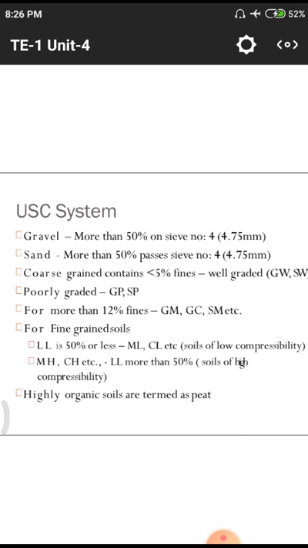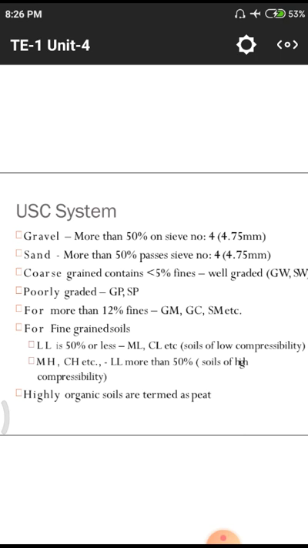In the previous classification of soil we had the 75 micron sieve. Here we have the 4.75 mm sieve. Those two differ in their sizes: here we are using millimeters, whereas there they used microns. Next, we have different classifications within the coarse grains.